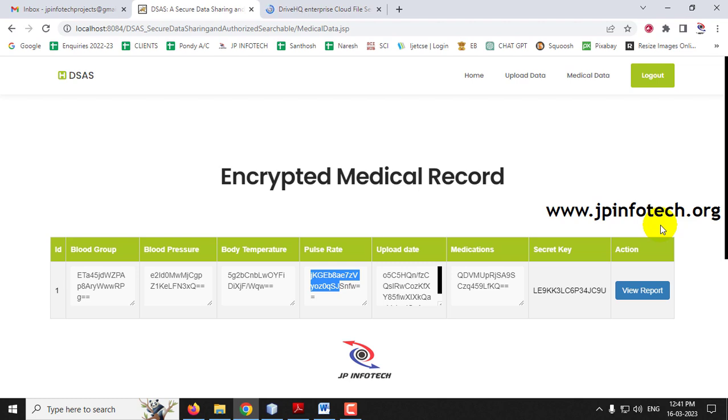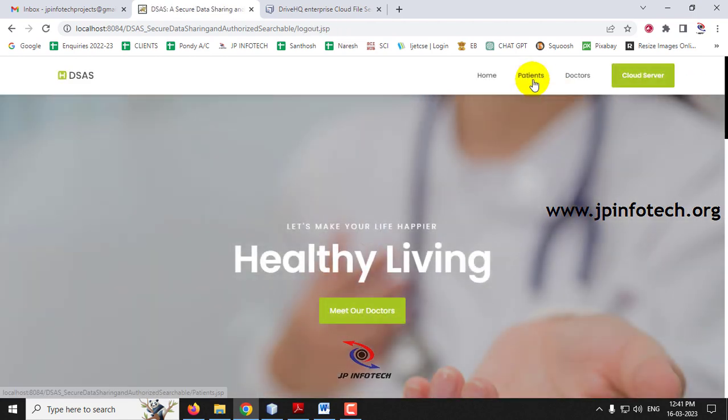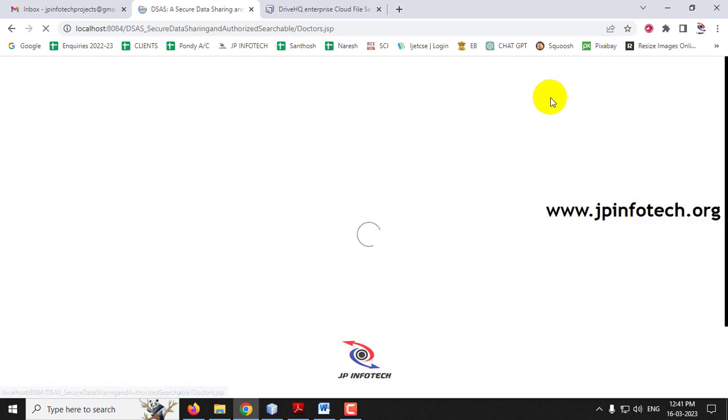So now the patient data is being stored. Now let me log out from this part. So now the patient part is completed. Now let me go to the doctors module. Just click the doctors menu.